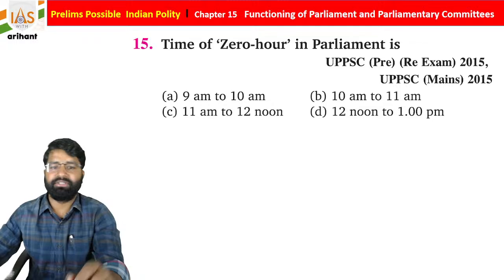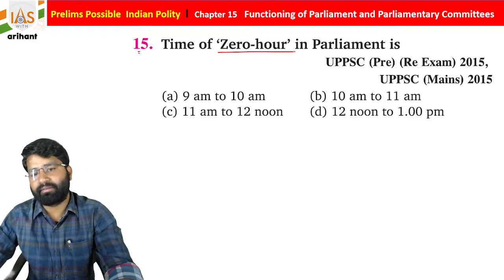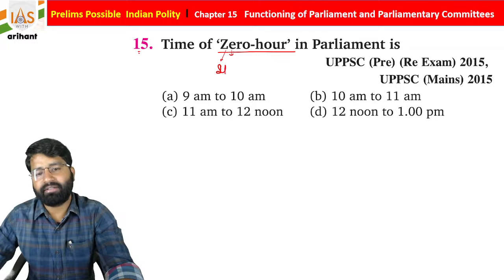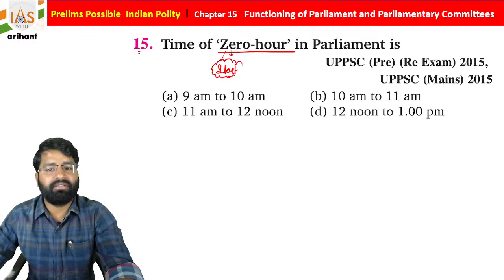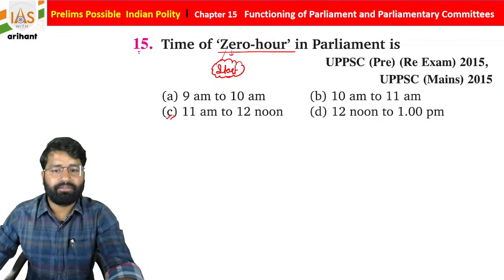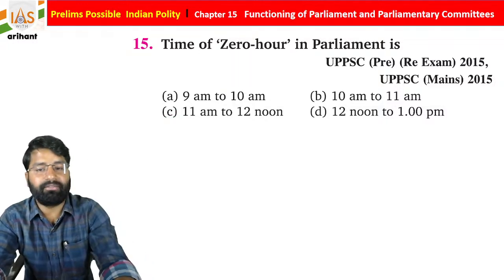Okay, now see question number 15. Time of 0 hour in parliament is. So 0 hour is basically when the parliament starts. When the parliament starts, the question hour will start, and then 0 hour. Okay, so D is going to be the right answer for the same.